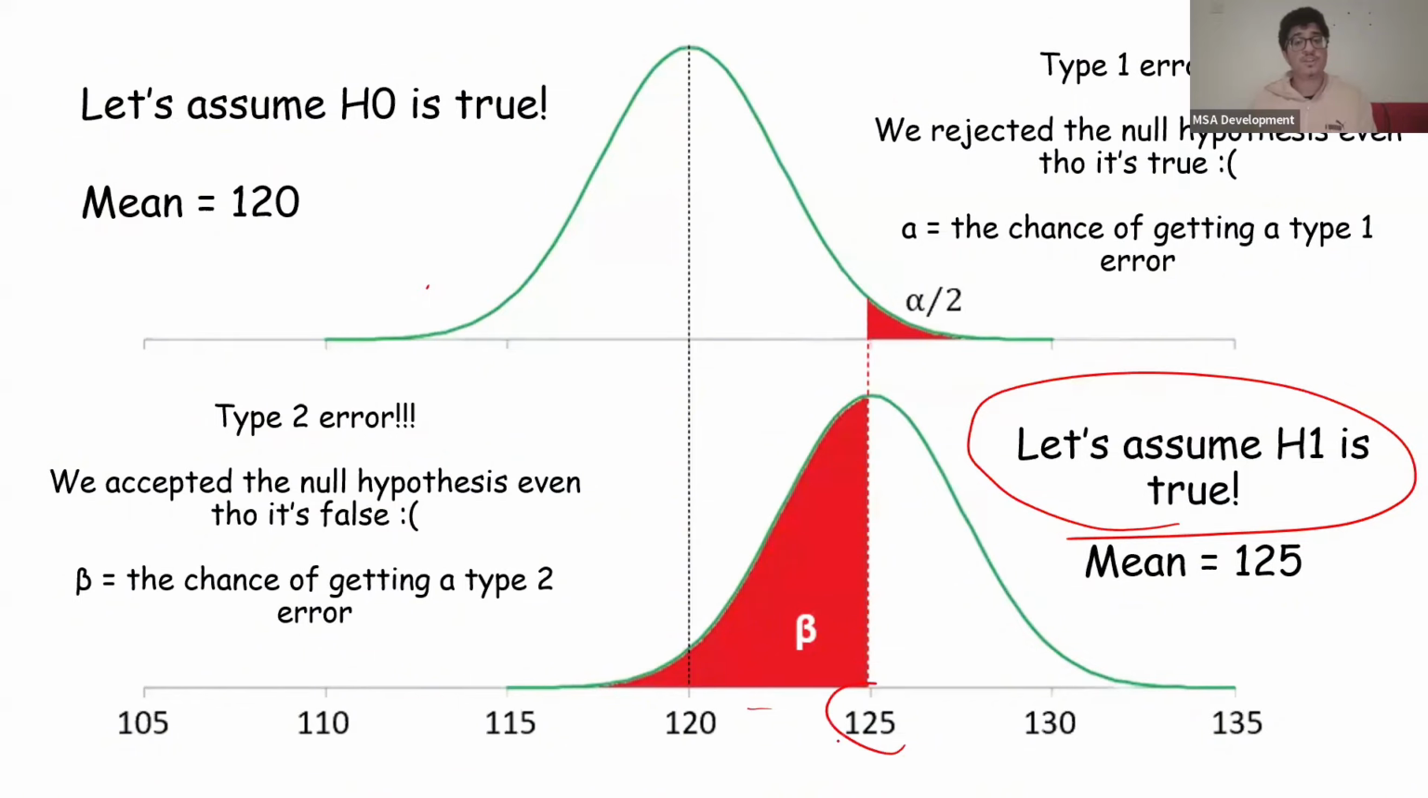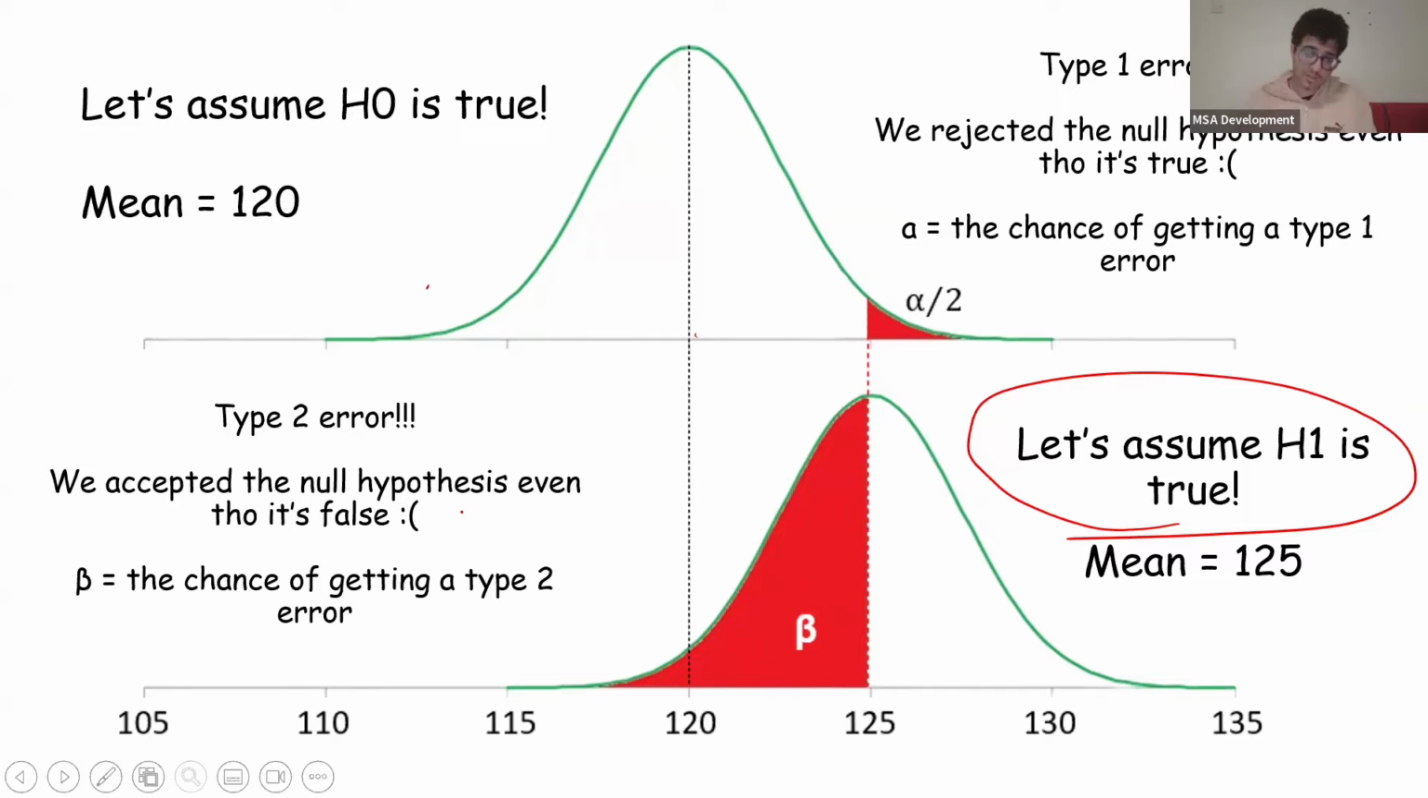Even though this population is 125 and this population is 120, we said they're the same because by chance the sample we took ended up at 123, and it's just as likely for a sample to be at 123 in this population as it is in this population. I hope that makes sense.